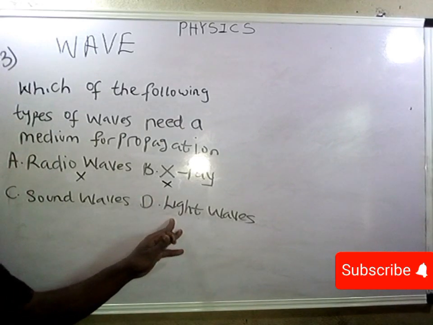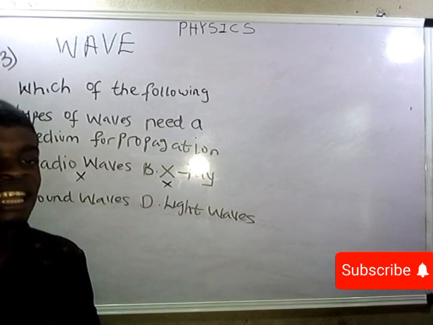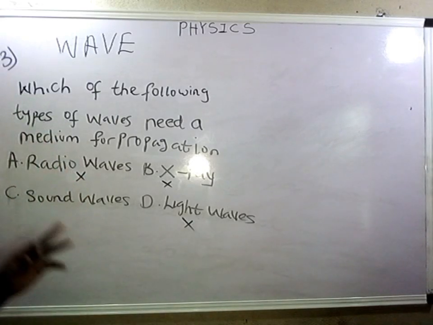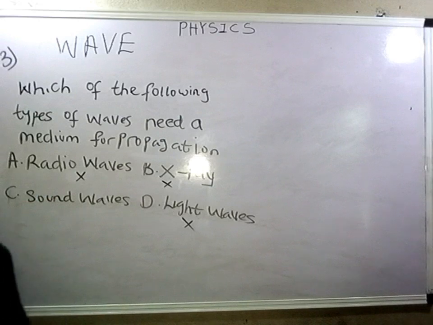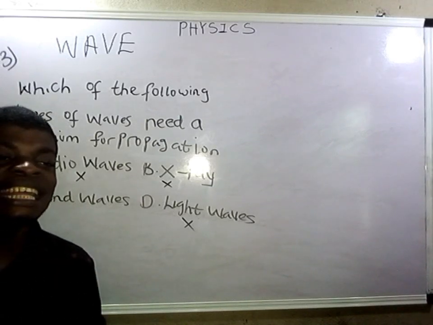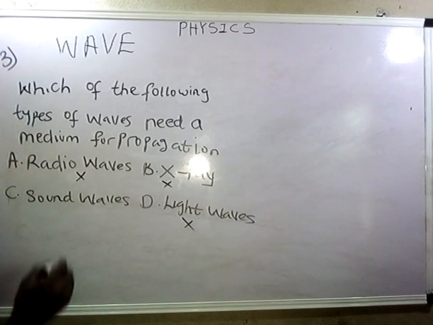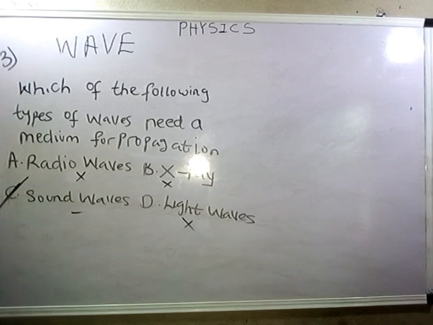Let's leave C first. D, we have light rays. Light rays are a good example of an electromagnetic wave. It cannot be the answer. Then we have C, sound waves. Sound waves are good examples of mechanical waves. I stated earlier that mechanical waves are waves that require a material medium for propagation. So C is the answer to this question, which is option C.